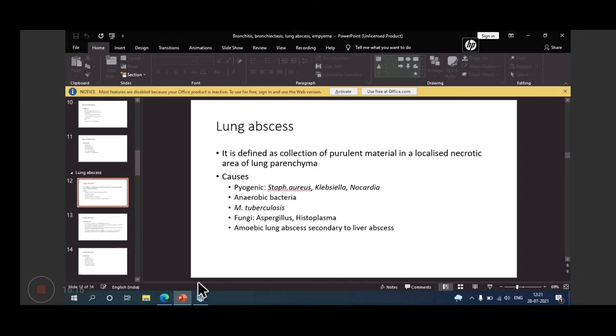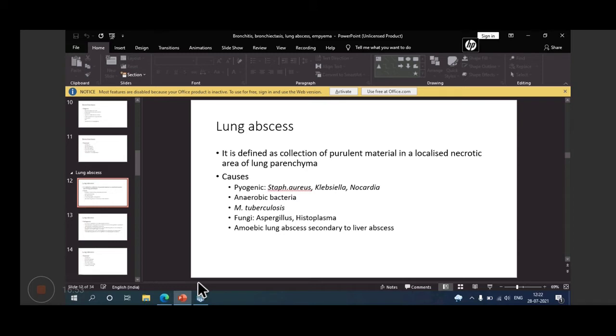Then coming to lung abscess. What is lung abscess? You should be very clear that it is defined as collection of purulent material in a localized necrotic area of lung parenchyma. So when we talk about pleural effusion, fluid will be in the pleura, right? In empyema also, pus will first be in the pleura, right? So that is a difference.